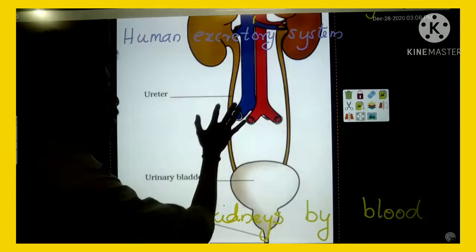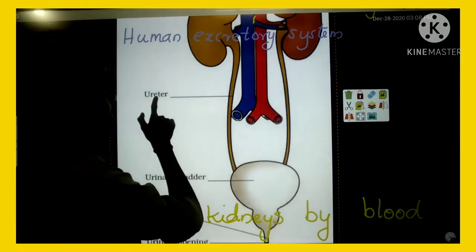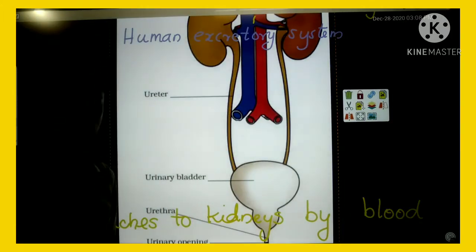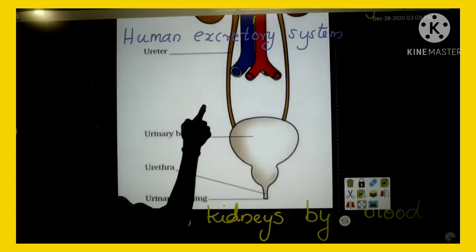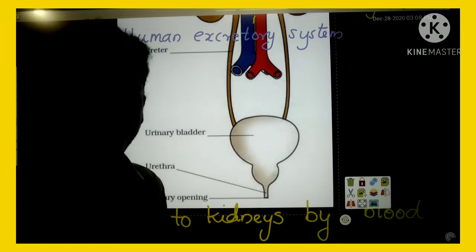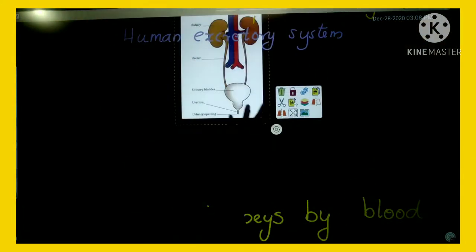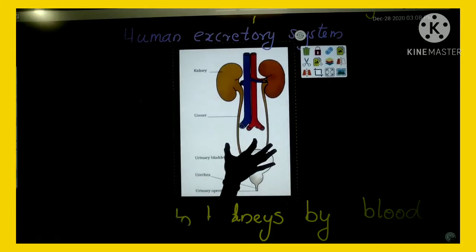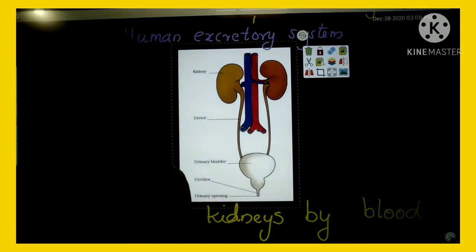Here we have a pair of kidneys associated with two blood vessels, the renal artery and the renal vein. Then a pair of tubes arising from the kidneys are called ureters. The ureters open to a bag-like structure called the urinary bladder. The urinary bladder opens out through the urethra with the help of a urinary opening. These are the parts of the human excretory system. Understand, right? Yes. Look here.